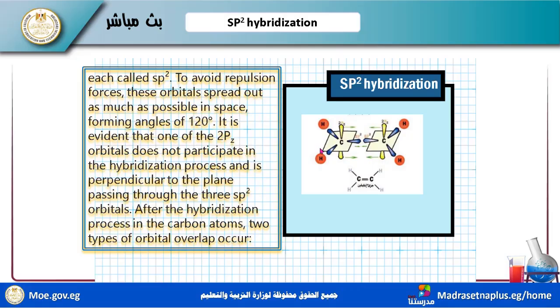After the hybridization process, the carbon atoms show two types of orbital overlapping.